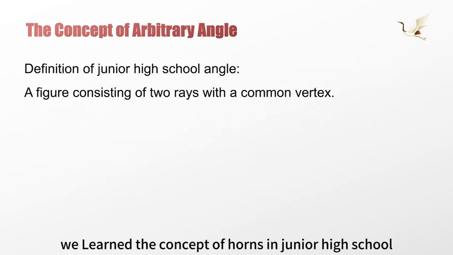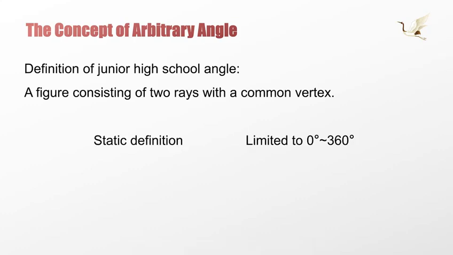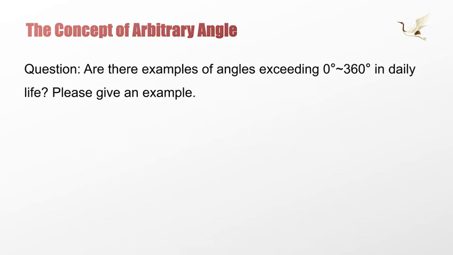We learned the concept of angles in junior high school. Do you remember its definition? We call a shape composed of two rays with a common vertex an angle. This is a static definition, and because it is static, it can only describe angles between 0 degrees and 360 degrees, which has significant limitations.